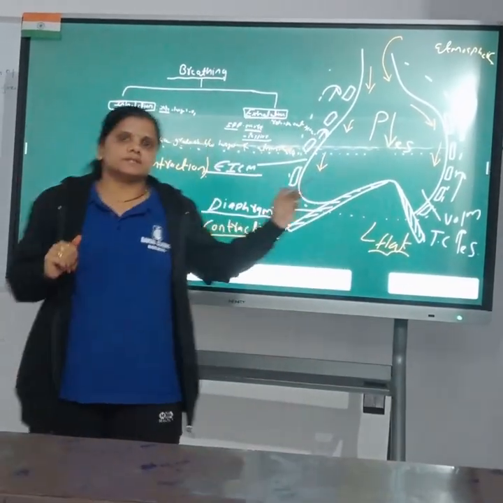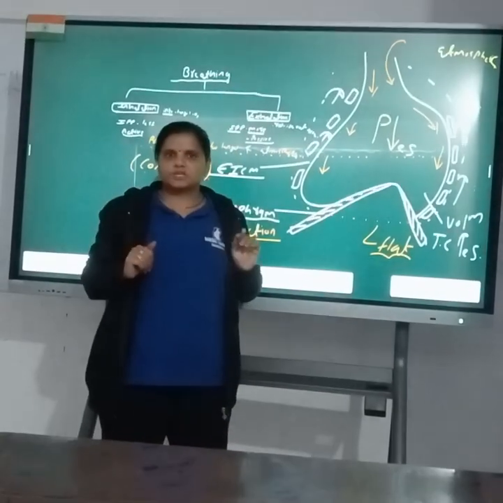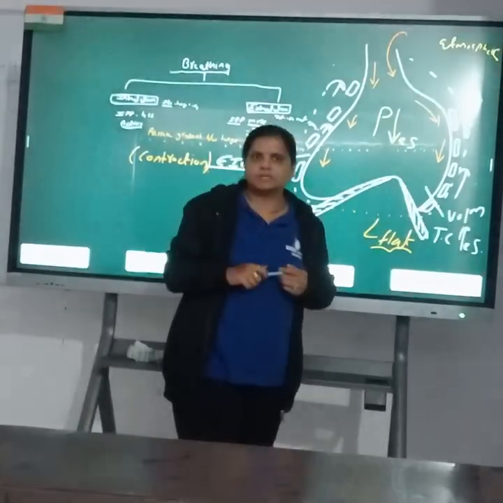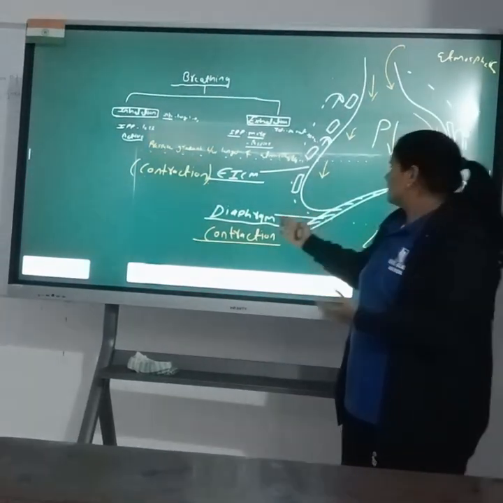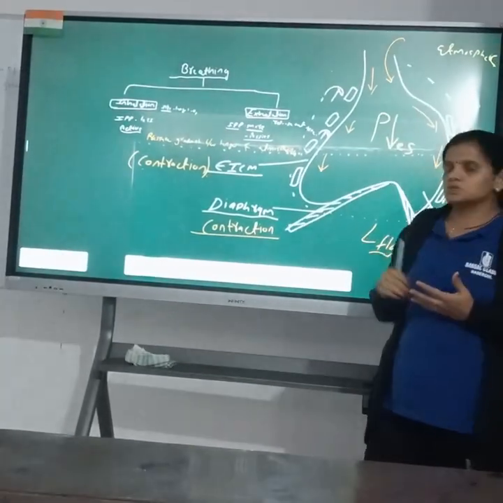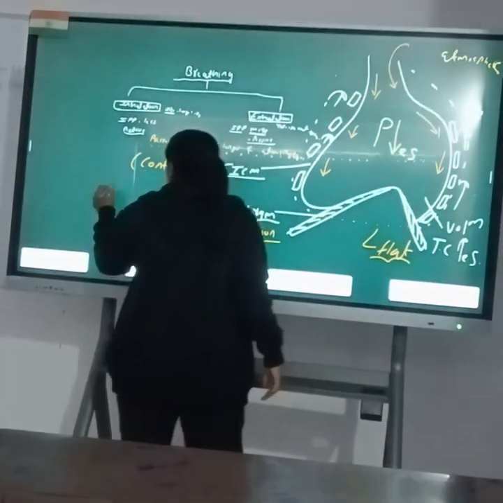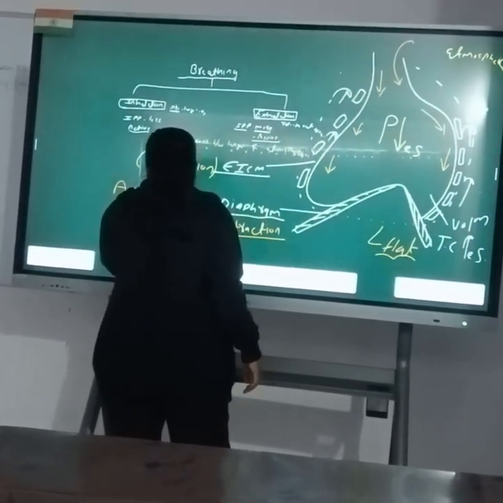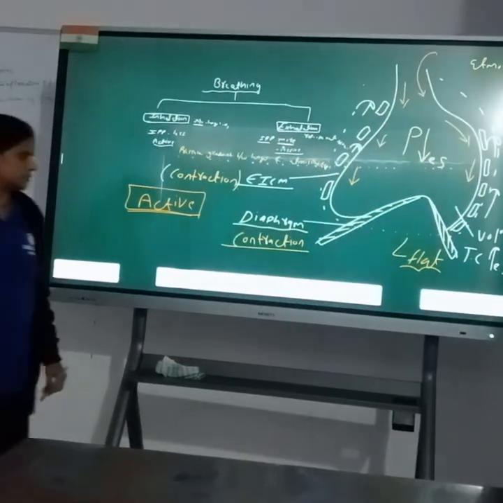Did you understand it? There is a movement of air from high pressure to low pressure, and inhalation occurs. A contraction occurs in the diaphragm and the external intercostal muscles, so that's why it is called the active process. Now, what happens in the passive process?